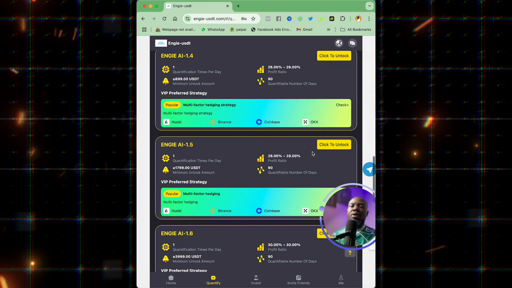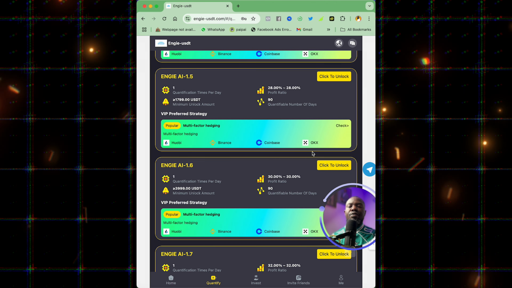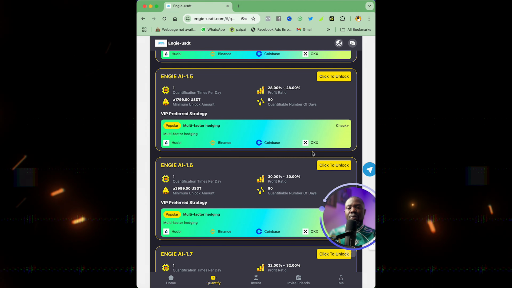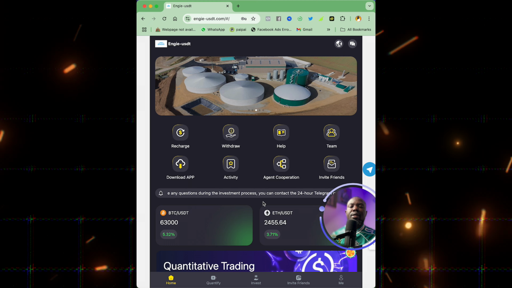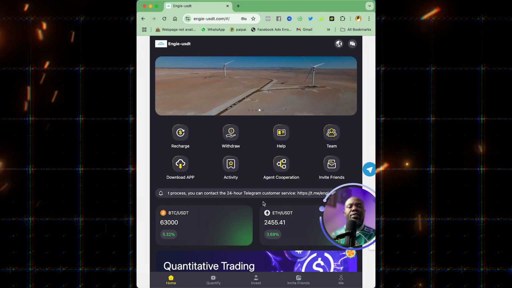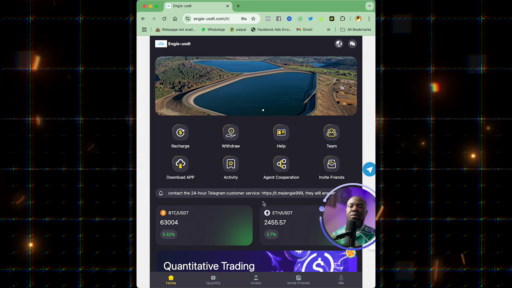Just go through any of these plans and go for the one that is suitable to how much you can afford to risk. Once you've been able to make this money on a daily basis, kindly note that you can withdraw as low as $1 on this platform.